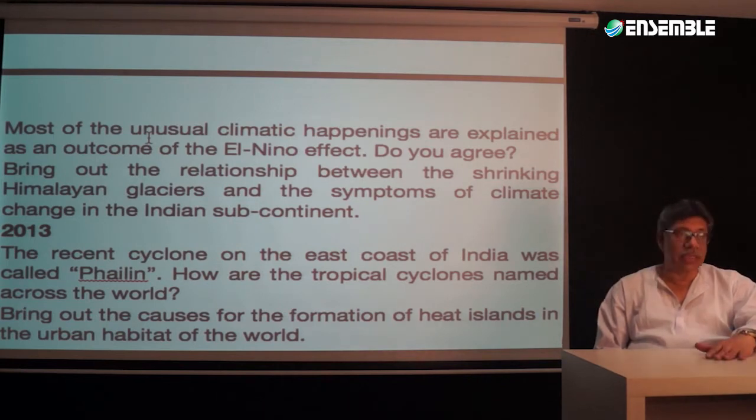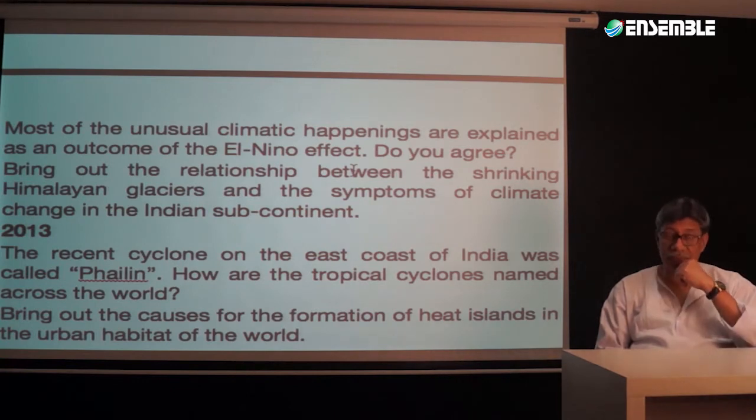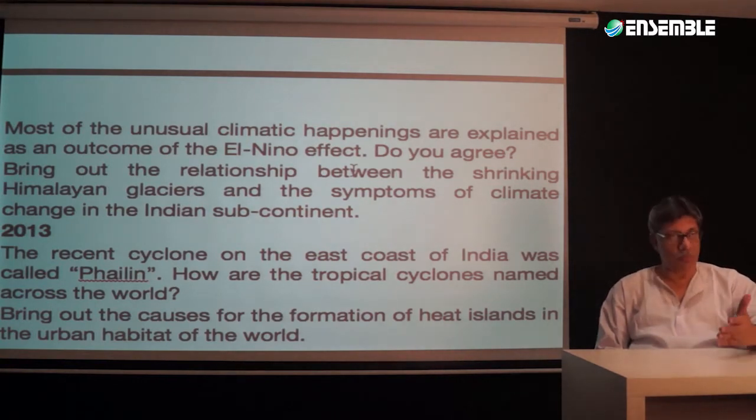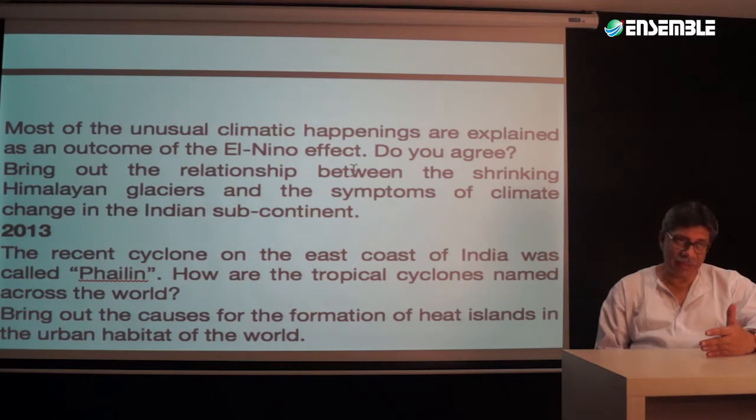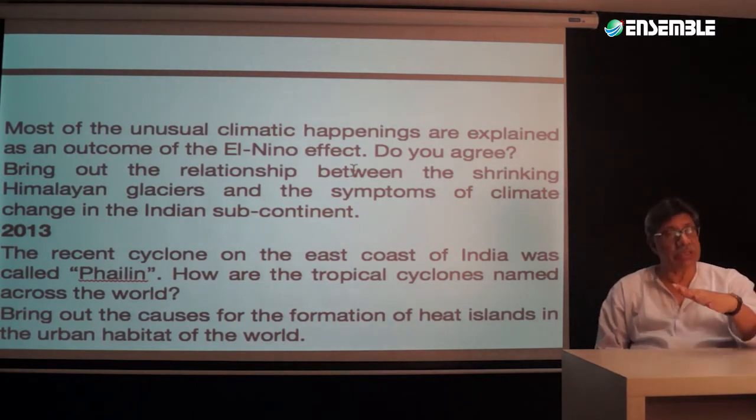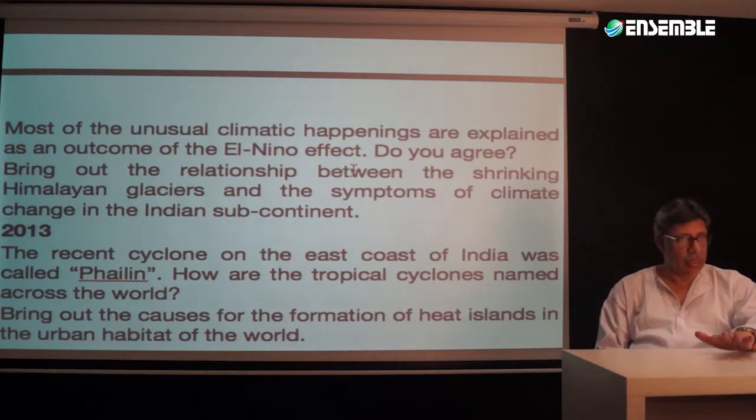All in all, the next question, that is the relationship between the shrinking Himalayan glaciers and the symptoms of climatic change in the Indian subcontinent, is more practical, more from Indian geography. Of course, these are the type of questions that suit the study of Indian geography. But then our focus has been completely on world geography, and particularly world's physical geography right now.